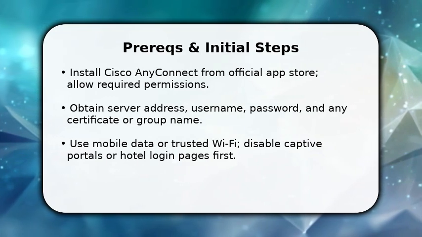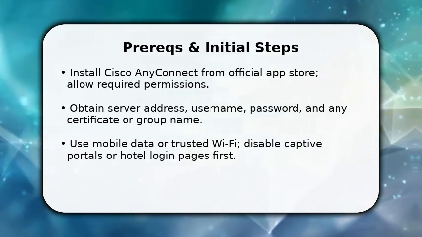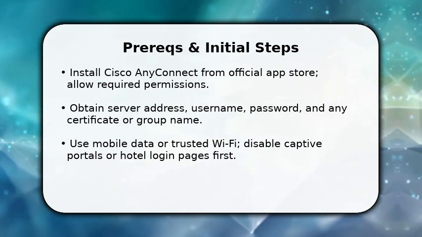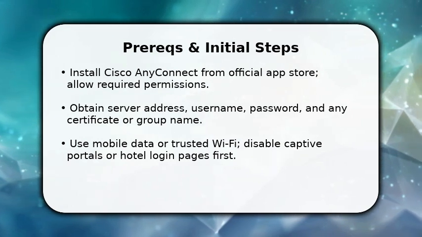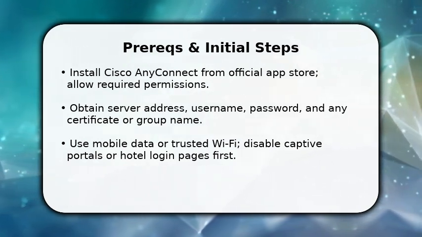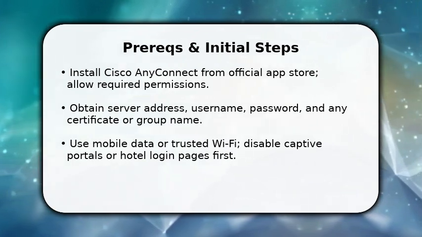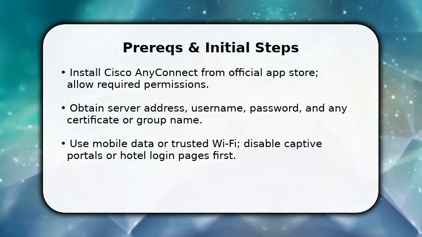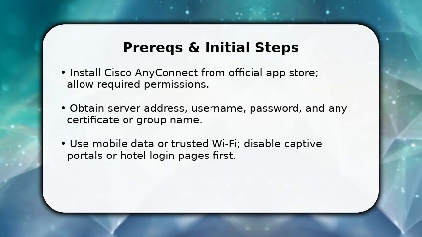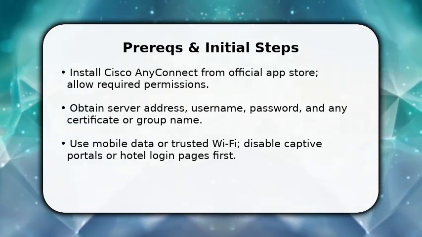Install Cisco AnyConnect and accept location/VPN permissions so the app can create a secure tunnel. Once done, make sure you have the VPN server address, username, password, and any certificate or group name from your admin. You should also connect to reliable data or a private Wi-Fi. Captive portals break VPN handshakes. This brief prep prevents common failures and gets you straight into configuring a connection without wasted backtracking.